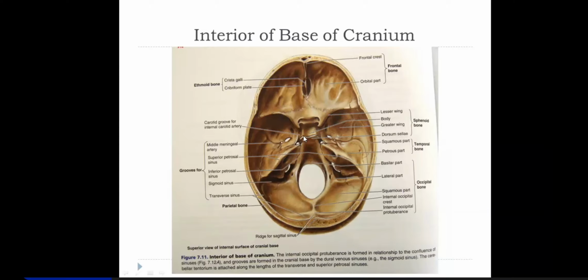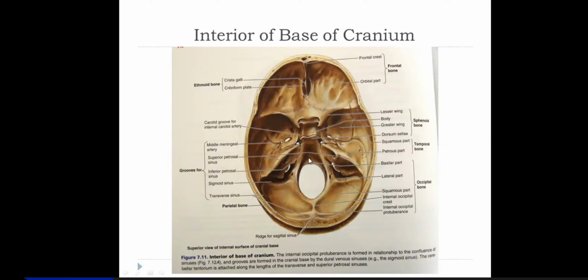Similarly, at this posterior end, this is a sloping bone, the occipital bone, and this is the body of sphenoid. They both fuse at the spheno-occipital joint, which is a primary cartilaginous joint meant for the anteroposterior increase in diameter of the skull.